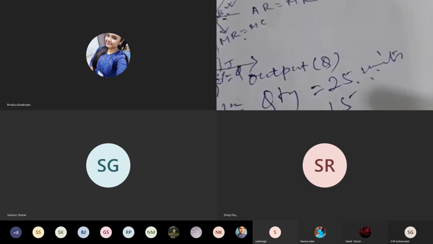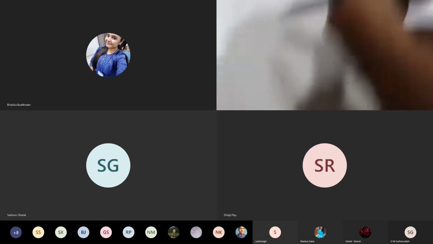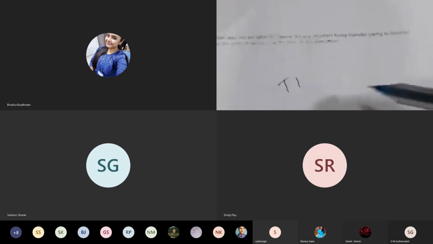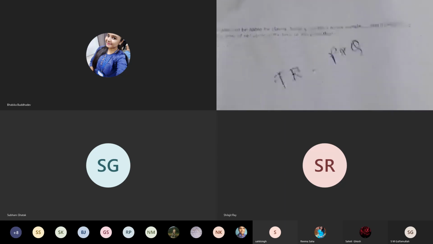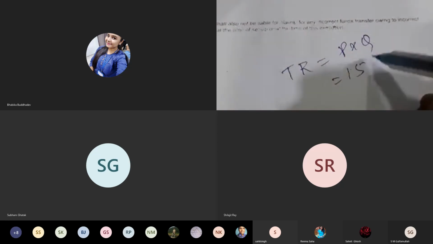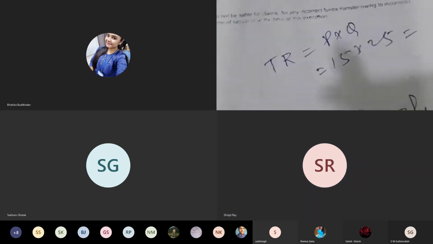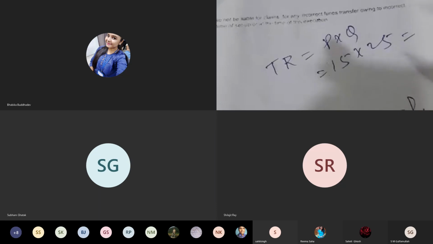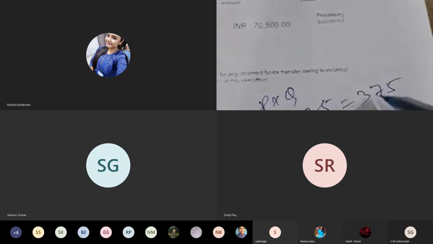If we go by back calculation from this example, TR is equal to P into Q. You have already known P into Q. P is rupees 15, and the amount of output is 25. So 25 into 15 is how much? 250 and 125, so 375. So 375 rupees is the total revenue.